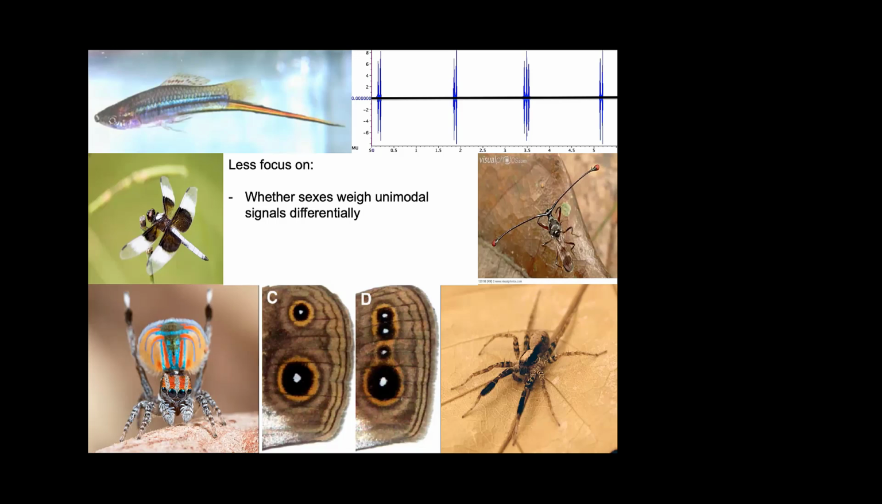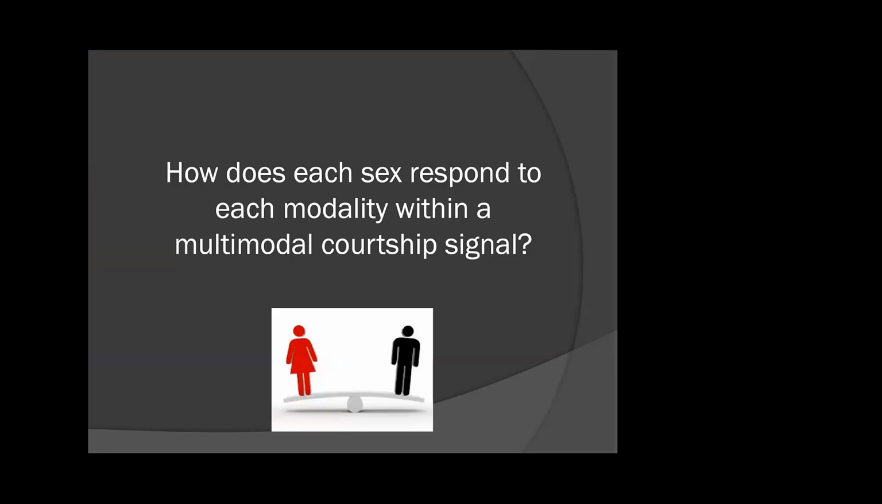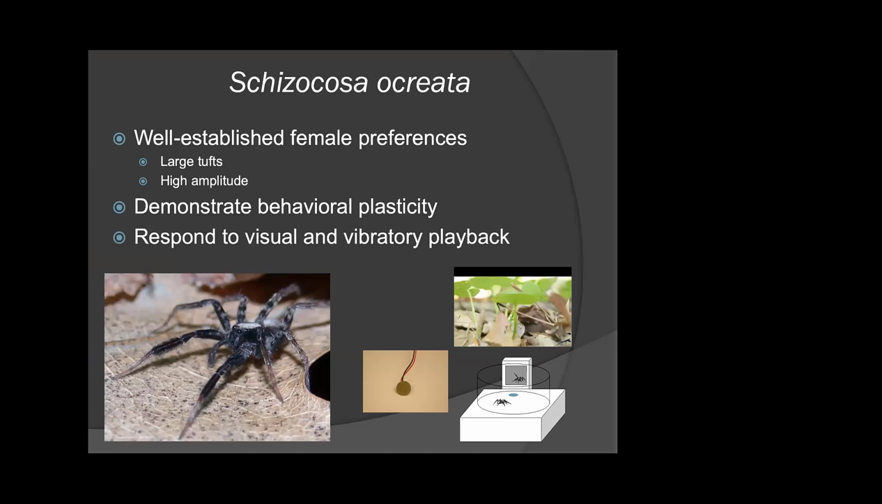So even if there is a stereotypical sex that tends to be the courtier and a stereotypical sex that tends to be the one interpreting that courtship signal, I do think it's important that we consider what each of the sexes perceive those unimodal signals within that overarching signal. And so that brings me to this overarching question. Again, I'm going to be telling a story of a variety of different projects over the years that ultimately address these types of questions. And I'm going to be doing this within the star of the show, the brush-legged wolf spider, Schizocosa ocreata.